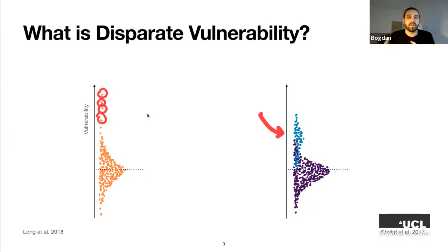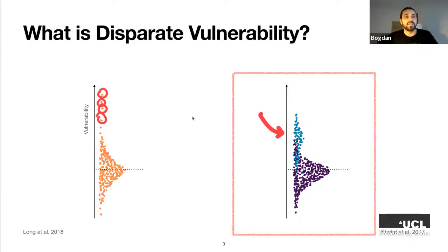The difference from the first scenario is that in this group case, these outliers with higher vulnerability are all semantically connected. In this talk, I'm going to focus on the second flavor. They are similar, but they require different technical tools and formalizations to work with them.